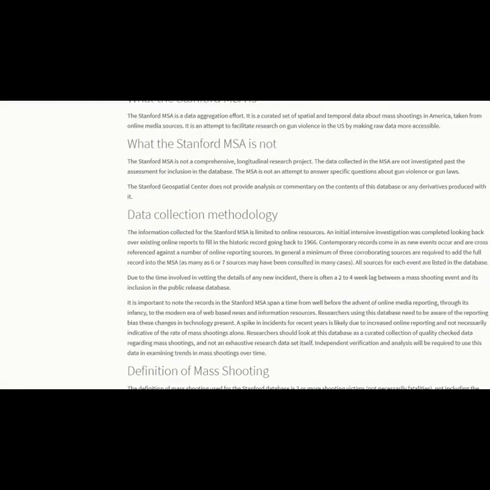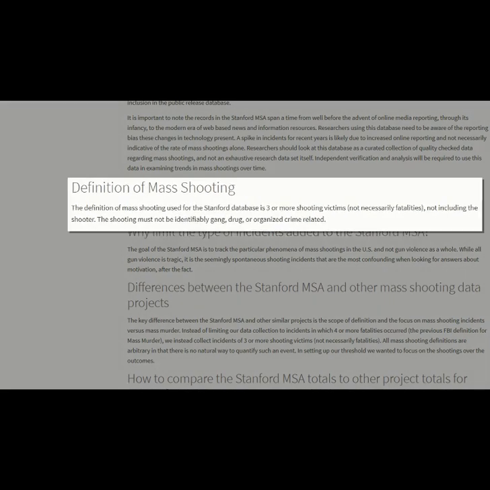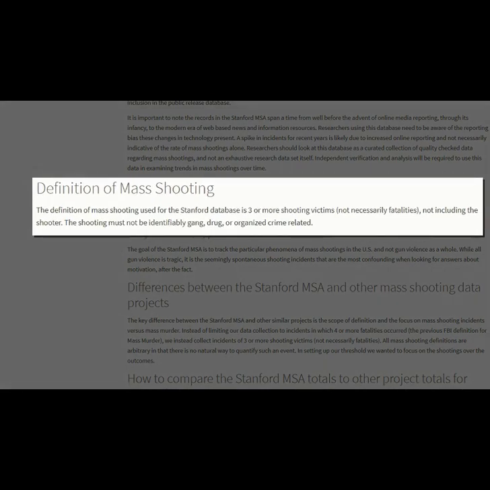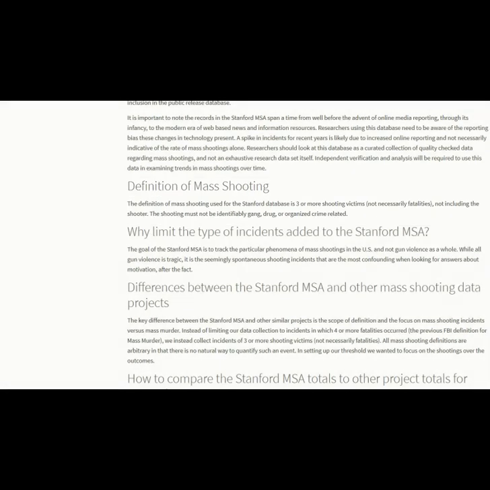This database defines mass shootings as events where there's 3 or more shooting victims, although not necessarily fatalities, and not including the shooter. And they do eliminate events which were identifiably gang, drug, or organized crime related. And in 2015, this was the middle estimate in those wide-ranging mass shooting statistics. So it reported 65 mass shootings in 2015.